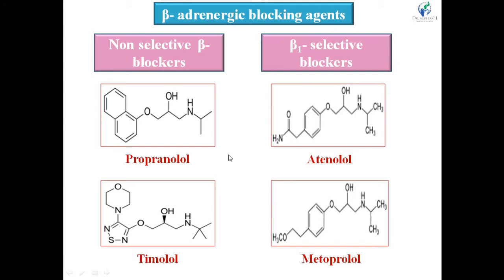Then beta adrenergic blocking agent. It has two subclasses, non-selective and selective beta blockers. Non-selective beta blockers are propranolol and timolol, right? Propranolol has the naphthalene ring in structure, right? And in the side chain alcohol group and amine group, right? Secondary amine group and alcohol group.